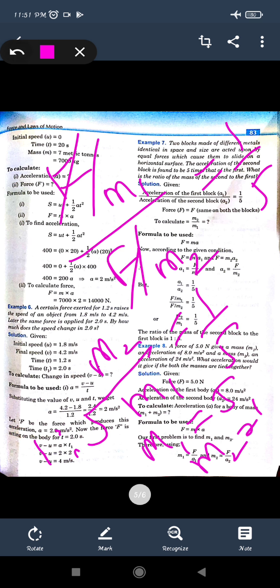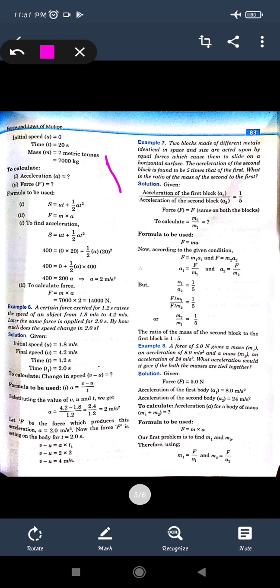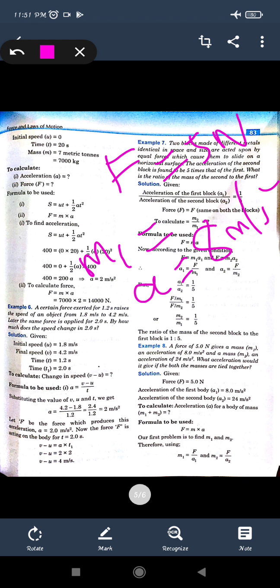Now the next question, a force of 5 Newton gives a mass m1 an acceleration of 8 meter per second square and a mass m2 an acceleration of 24 meter per second square. So what acceleration would it give if both the masses are tied together? We know that the force is 5 Newton and for mass m1, acceleration was 8 meter per second square. So for mass m1, force is equal to mass into acceleration. From there, if we find out the value of m, it will be force upon acceleration.